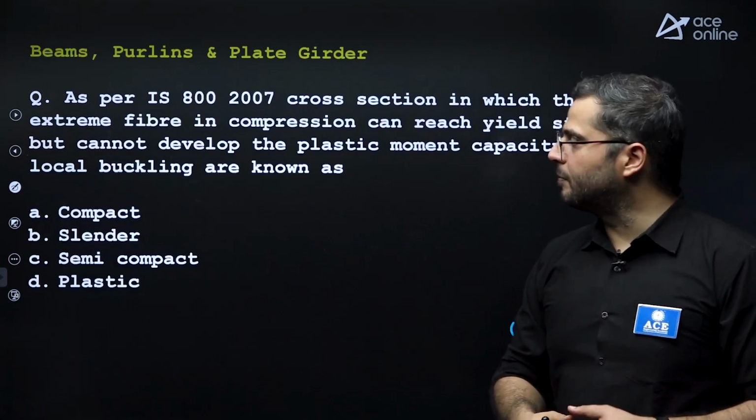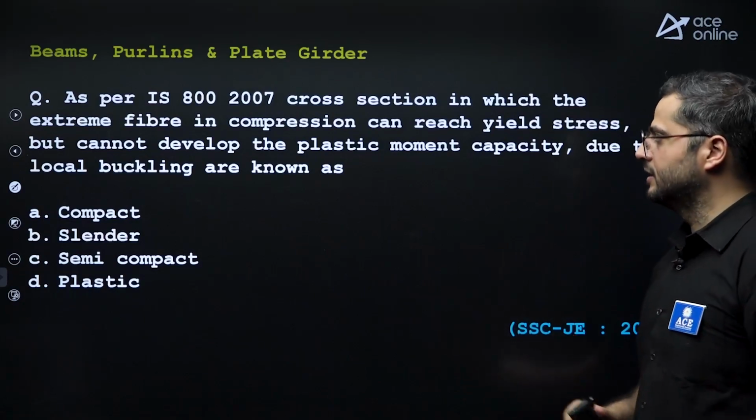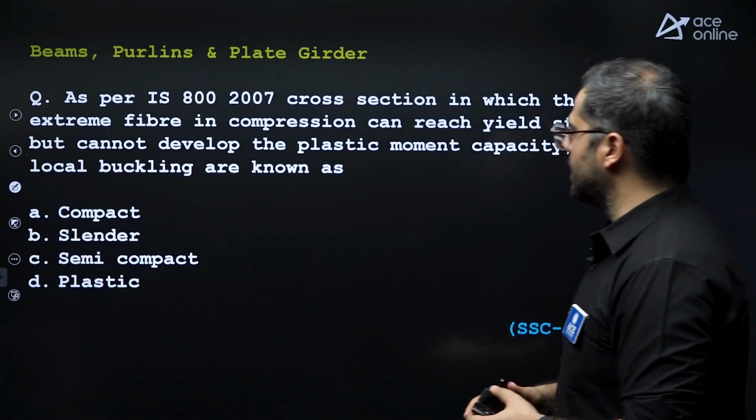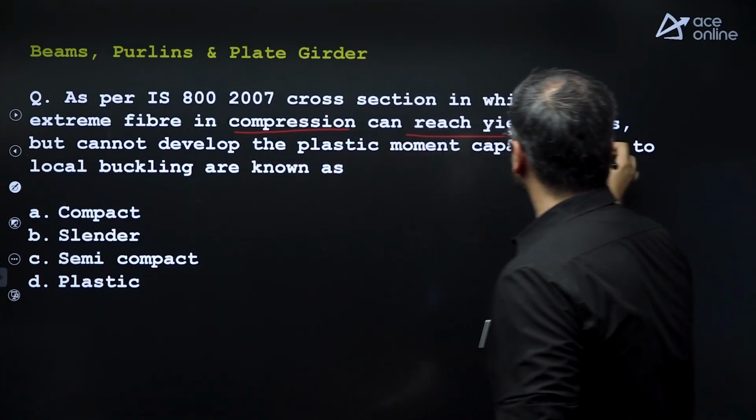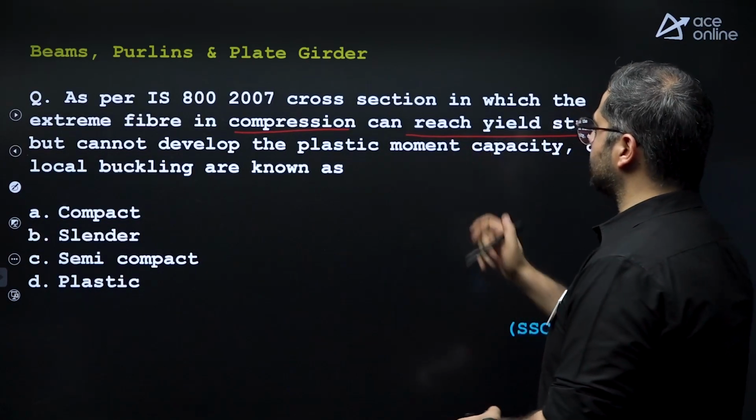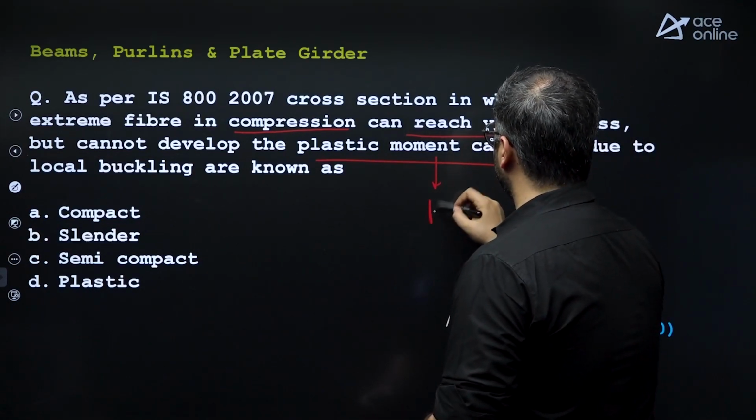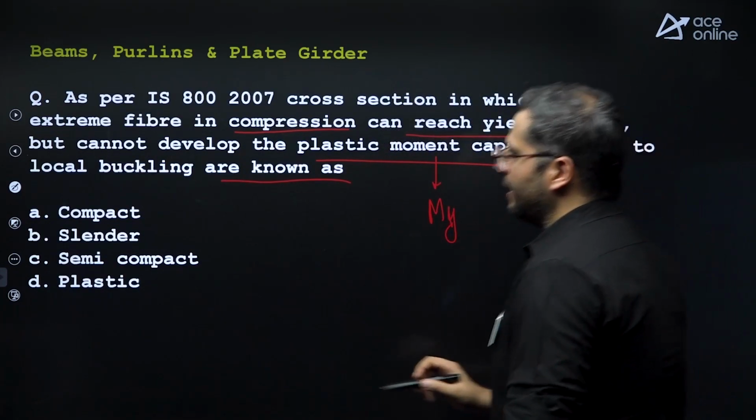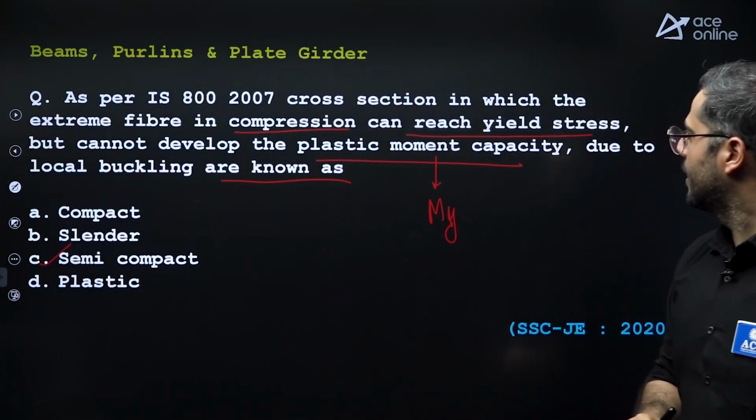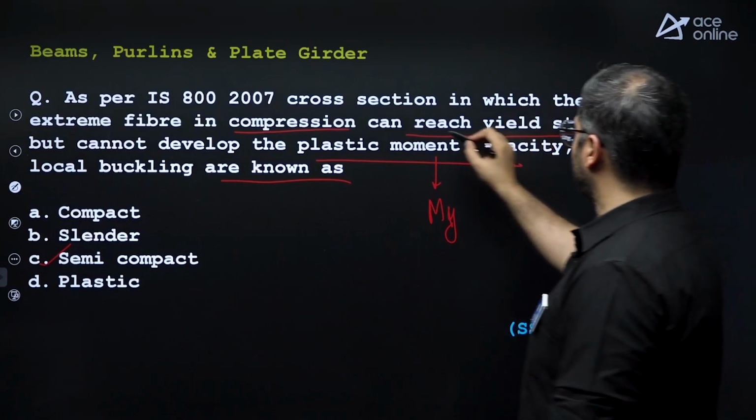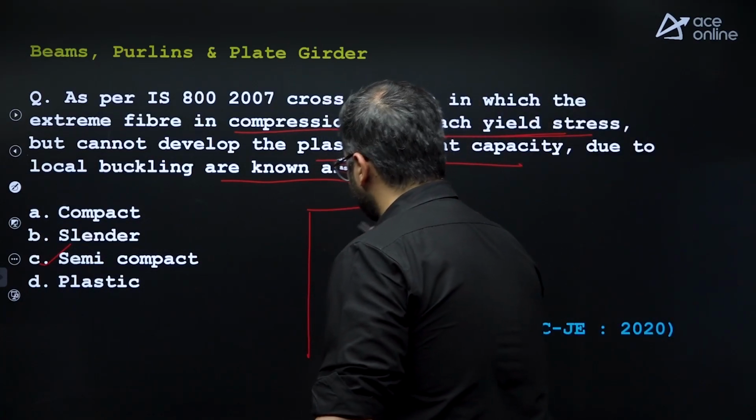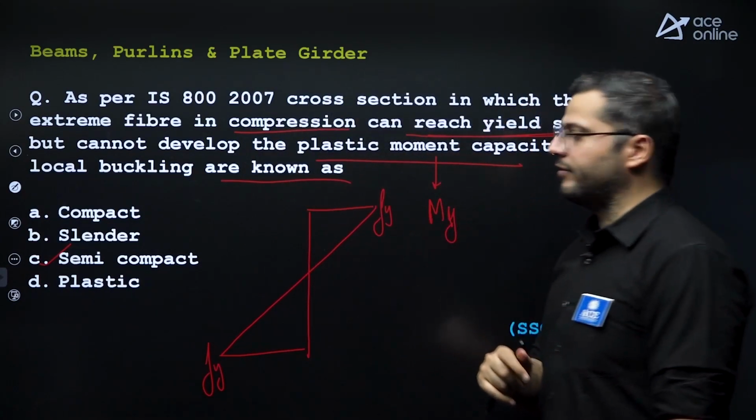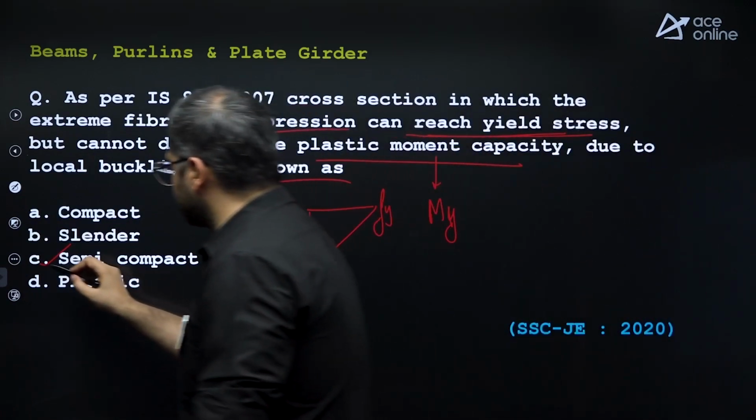Next, questions from beams, purlins and plate girders. This is the last aspect. As per IS 800 2007, a cross-section in which the extreme fiber in compression can reach yield stress but cannot develop plastic moment capacity, that means it will be able to develop My, due to local buckling. This will be regarded as a semi-compact cross-section, right? But it is able to develop yield stress. So the stress diagram will be linear. Only the extreme fiber has reached Fy value. Therefore, it is regarded as semi-compact.